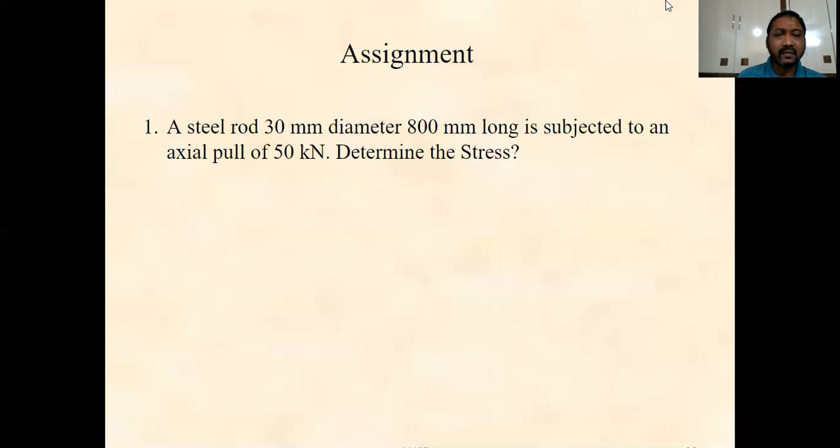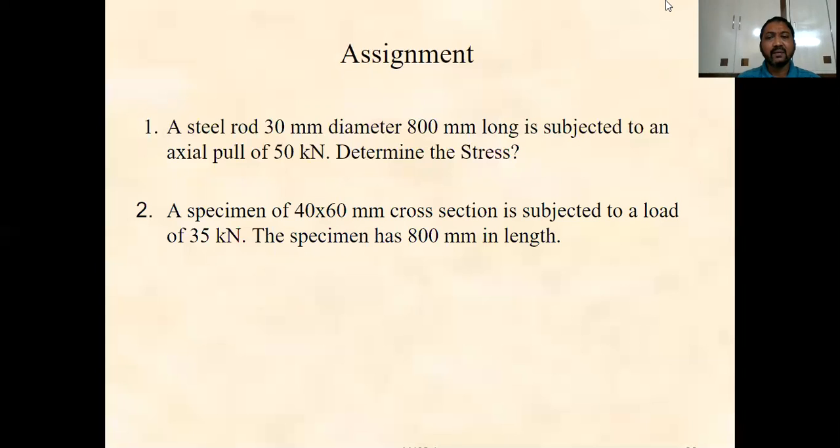Here also we can find out the stress. First, we have to find out the area. Then the load is given, and we have to substitute the values in the formula, that is stress is equal to load by area. With that we will get the answer.